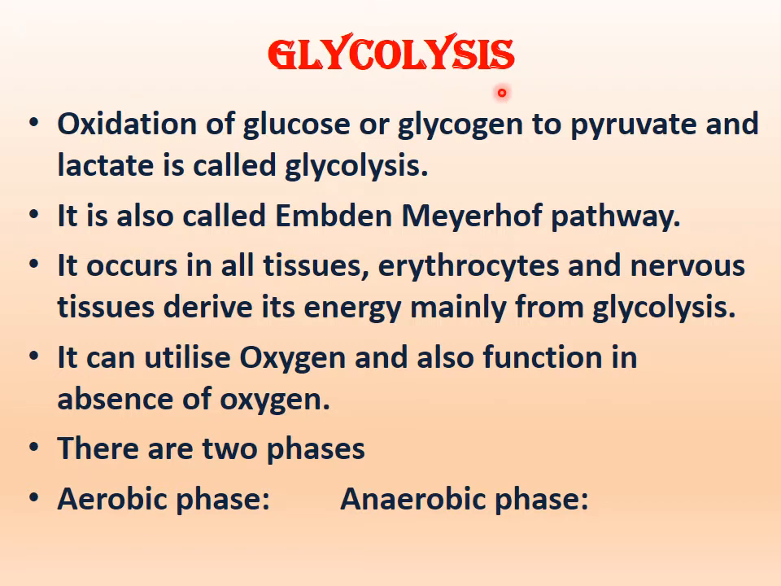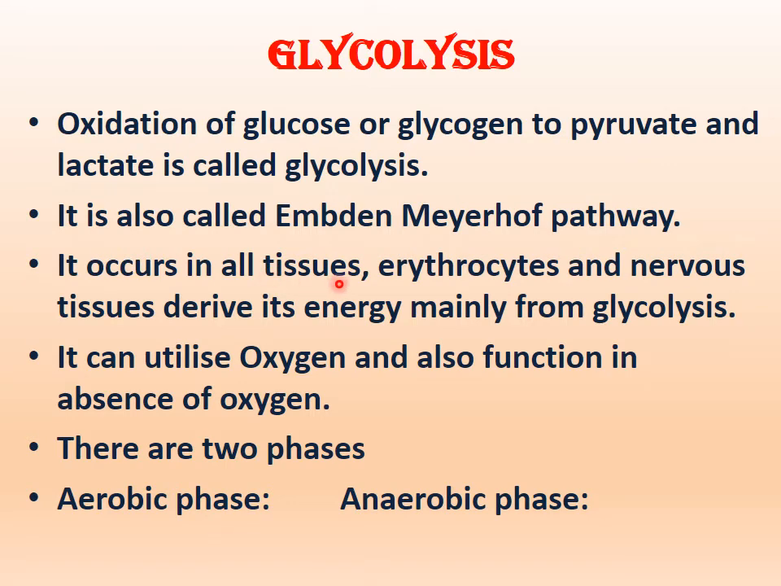So what is glycolysis? It is the oxidation of glucose or glycogen to pyruvate or lactate, and that is known as glycolysis. Glyco means glucose, lysis is breakdown. So it is the breakdown of glucose, and the product is pyruvate in case of aerobic glycolysis. In case of anaerobic, it is lactate. It is also known as the Embden-Meyerhof pathway, EM pathway.